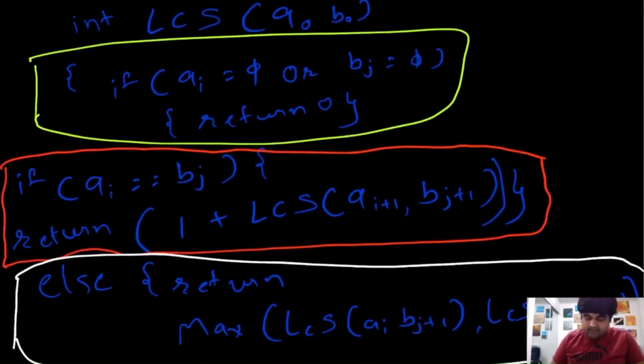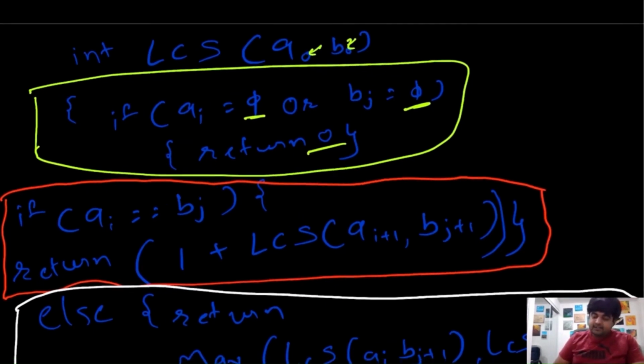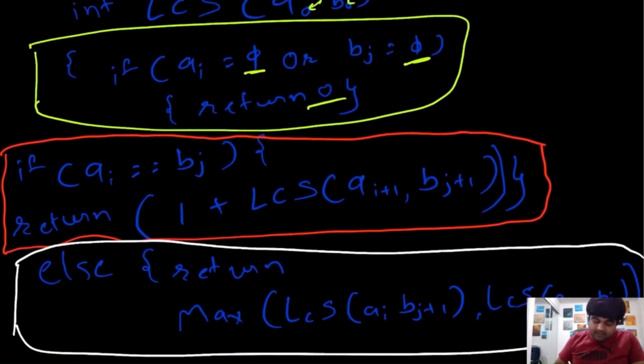We have 3 conditions. First condition is at any point if we reach the null value, we can't return anything, so we return 0 basically. This is our terminating case, and eventually we will reach this position. Now notice that we start at position 0 on first and second substring A and B. Now the second case is that we find a match, that the value at I and J for A and B is actually the same.